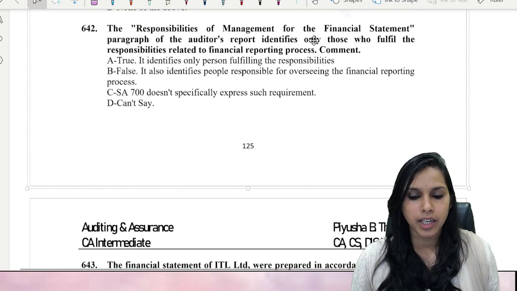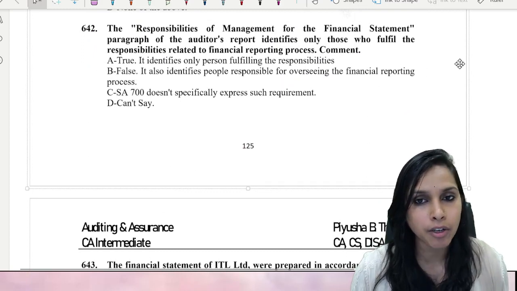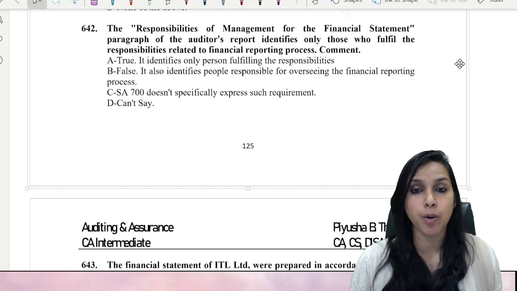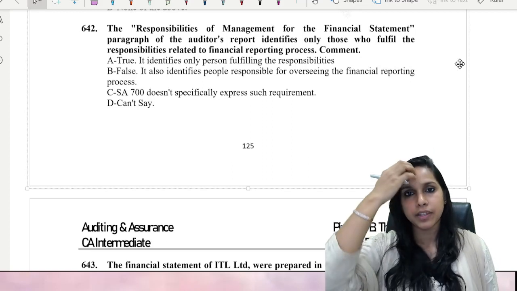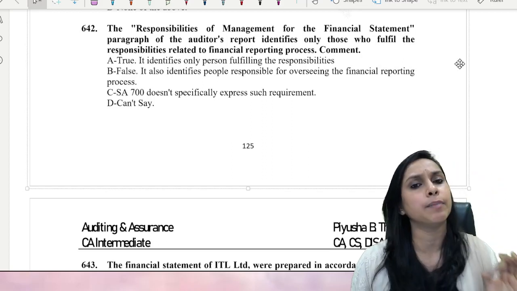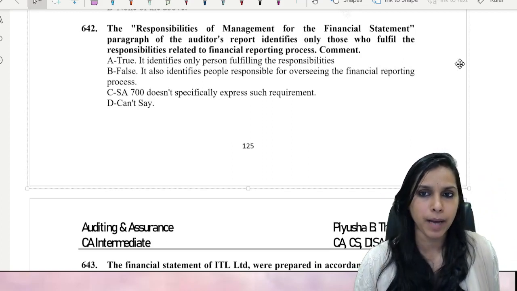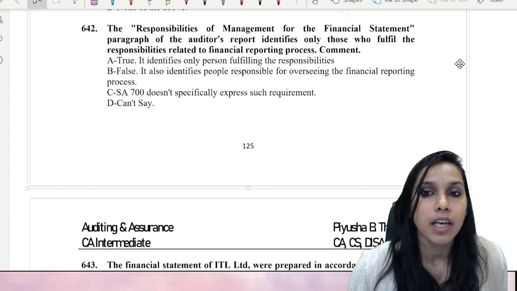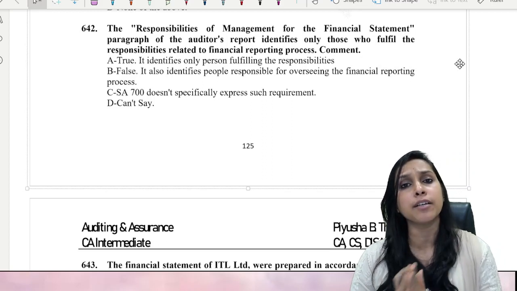642. The responsibilities of management for the financial statement paragraph of the auditor's report identifies only those who fulfill the responsibilities related to financial reporting process. Comment. So what does this point specifically speak about? It says that the responsibilities of management paragraph in the auditor's report identifies only those who fulfill the responsibilities related to financial reporting process.